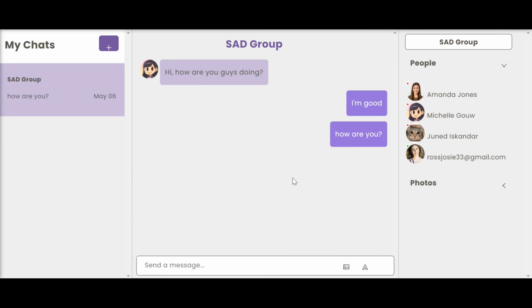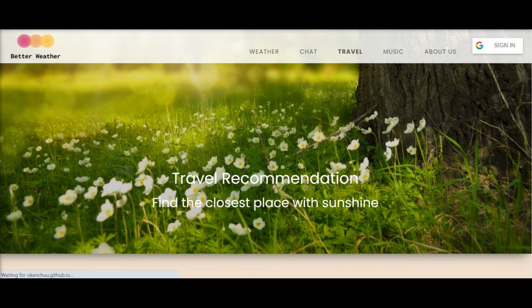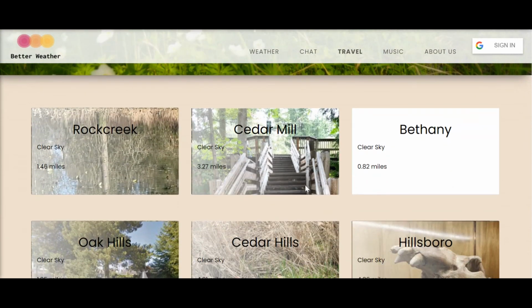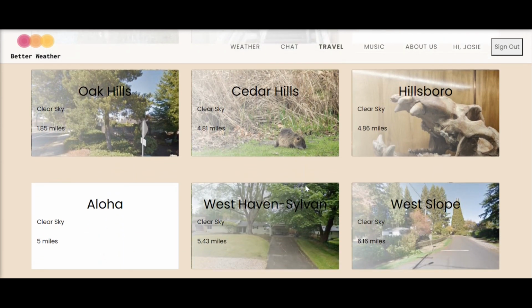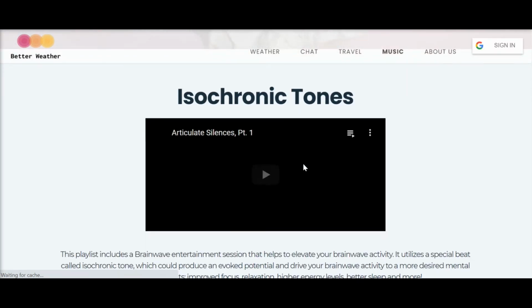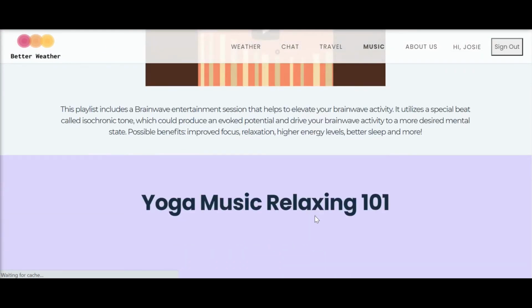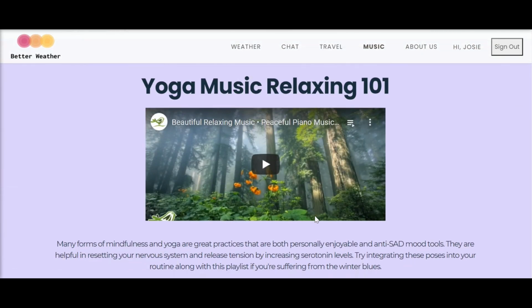In the meantime, Josie heads over to the travel page to find travel recommendations around her area that have more pleasant weather. She makes note of a few that look interesting. Afterwards, Josie heads to the music page where there are curated playlists designed to lift the user's mood. After listening to a few songs, she feels more relaxed. Feeling her mood lifted, Josie bookmarks the website because she thinks she'll be using it a lot in the future.